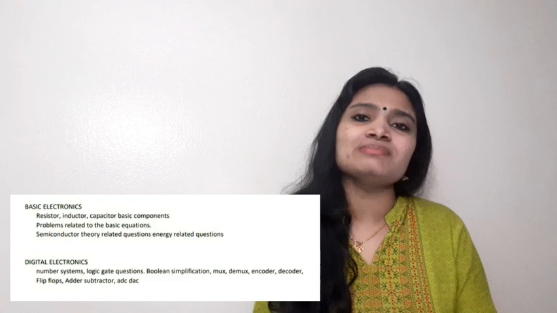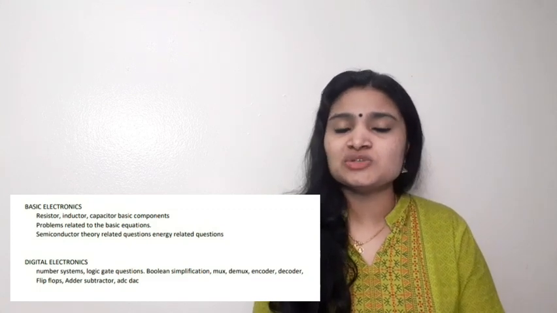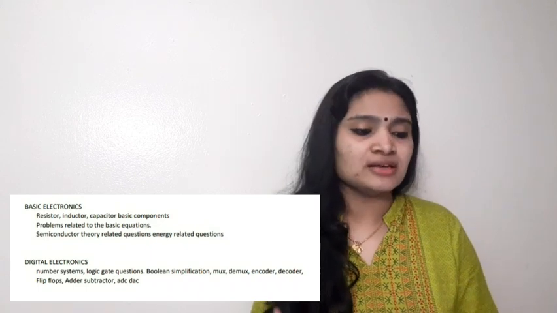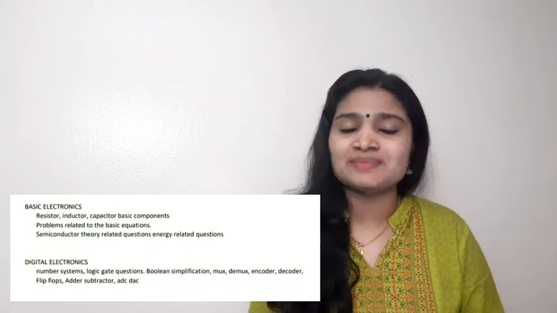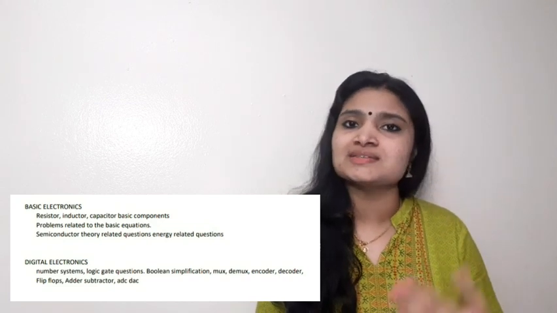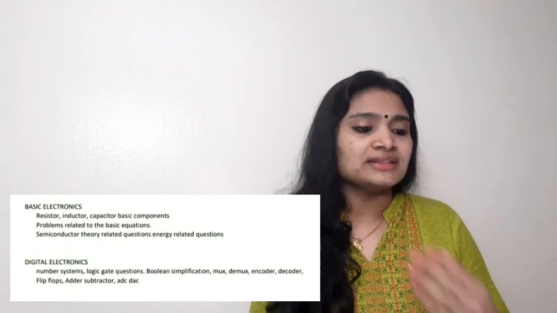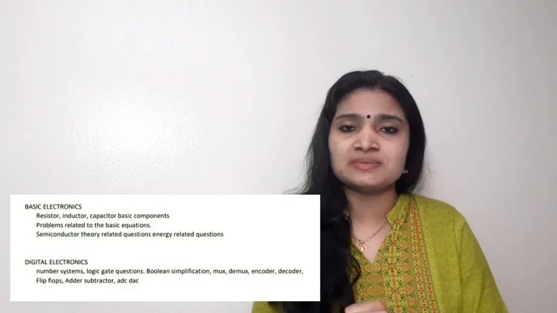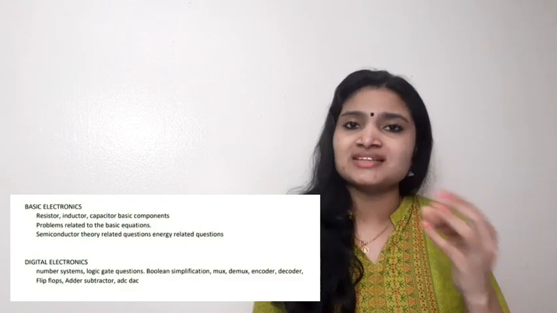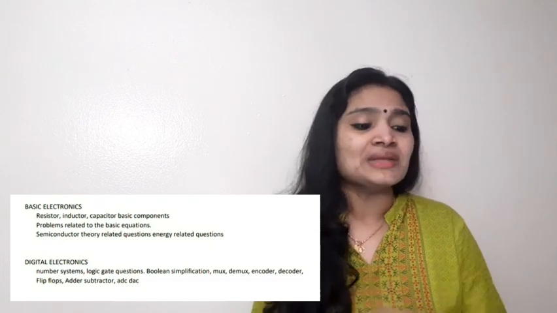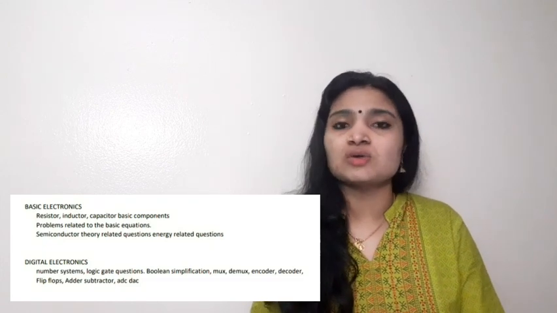From the first subject, basic electronics, which is the base of your electronics branch, you cannot skip this subject. You should study all the important components, that is active components and passive components, their working and structure. For all the components there are some basic equations. For example, for a capacitor there is an equation, and for a resistor there is a relation, which is Ohm's law. So these relations are also important.